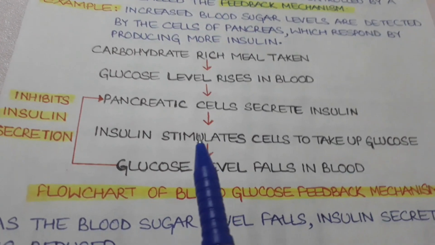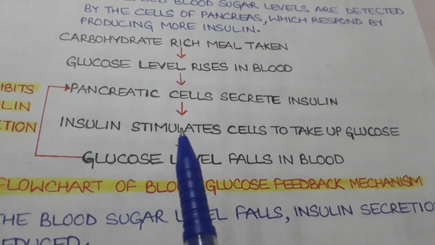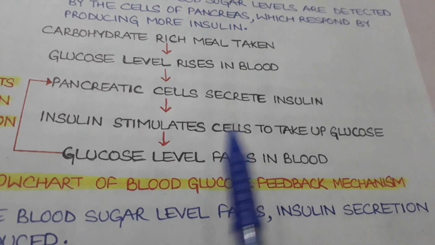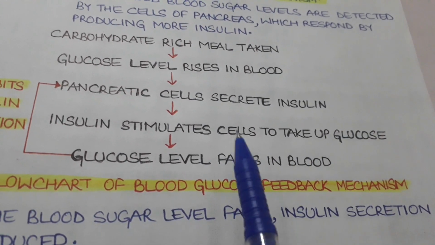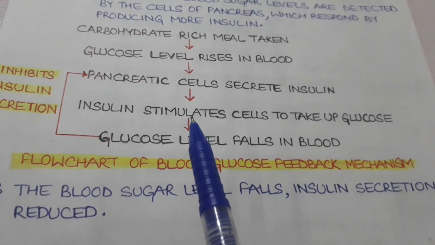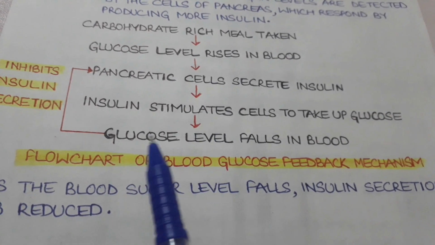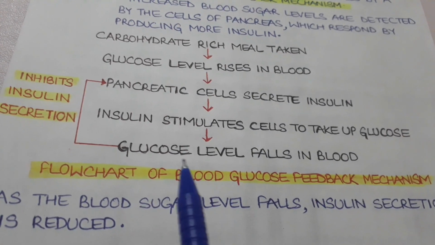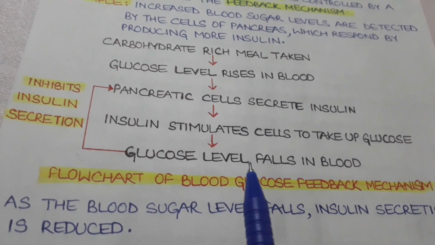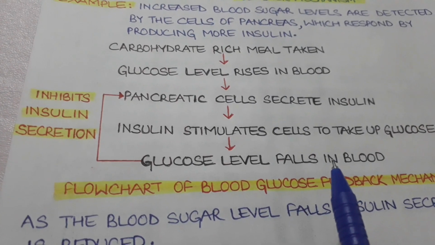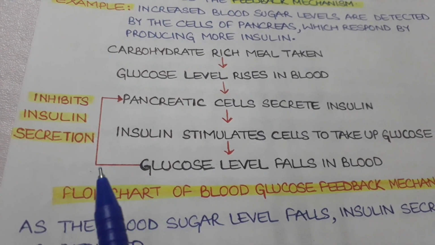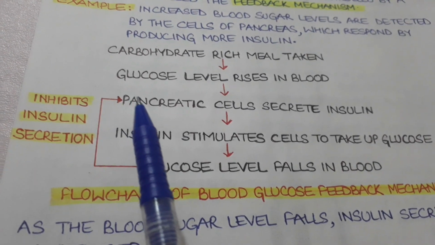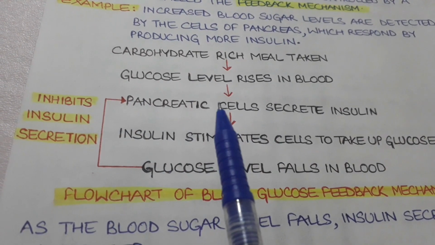As the insulin is secreted, it will stimulate the cells to take up glucose. It means to convert glucose into glycogen, and as this process continues, after a certain interval of time, the glucose level starts to fall in the blood. When the glucose level comes to an appropriate level in the body, this level or this amount is again detected by the cells of the pancreas.